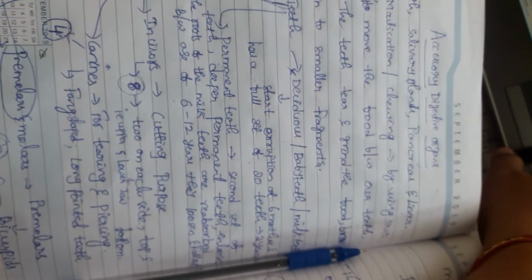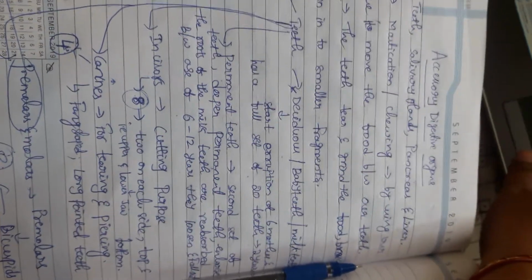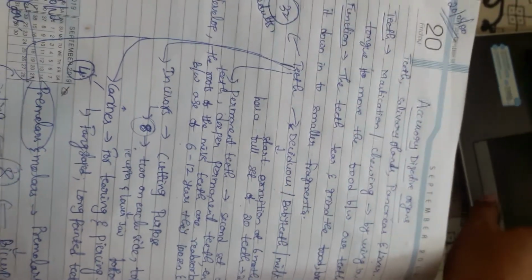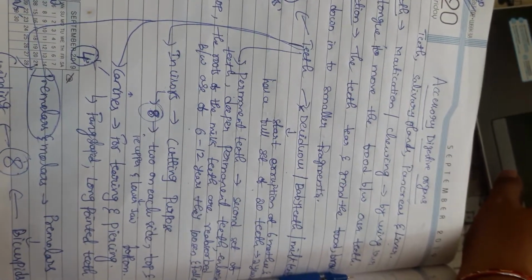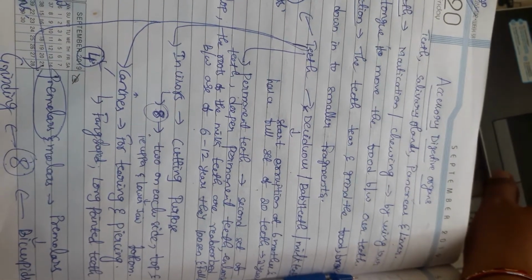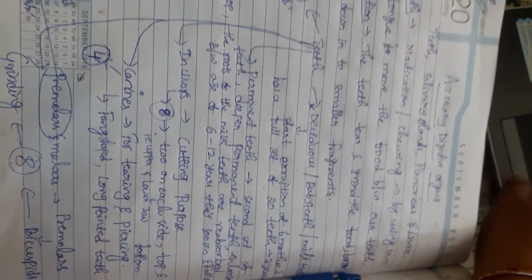Teeth, the main function of the teeth is mastication or chewing. For this mastication or chewing, along with the teeth, the tongue is helpful. How is the tongue helpful? It helps with the movement of the food between our teeth.